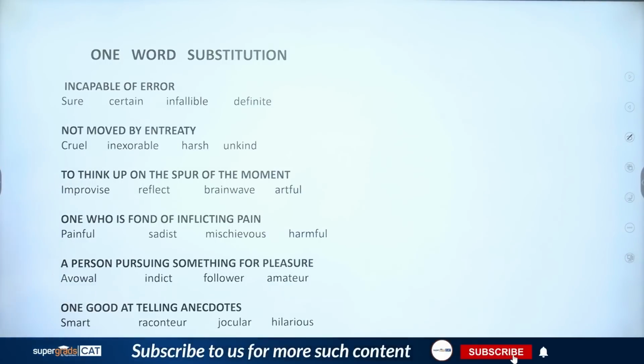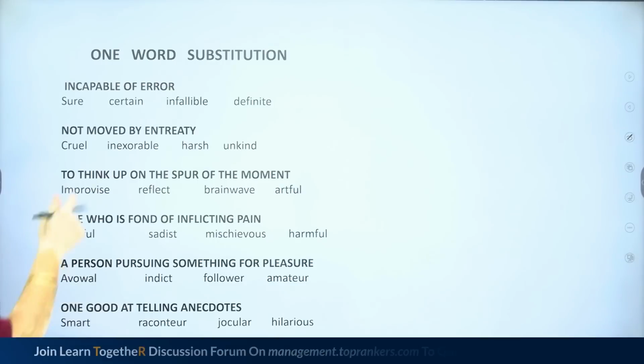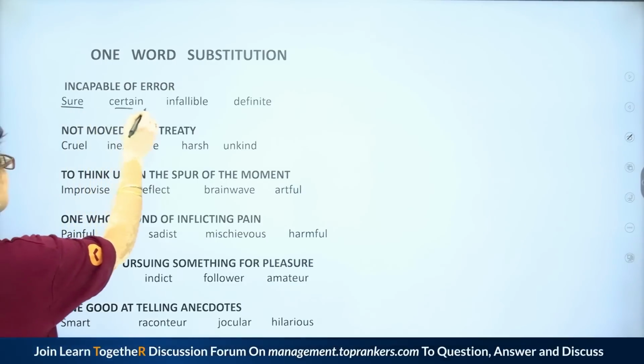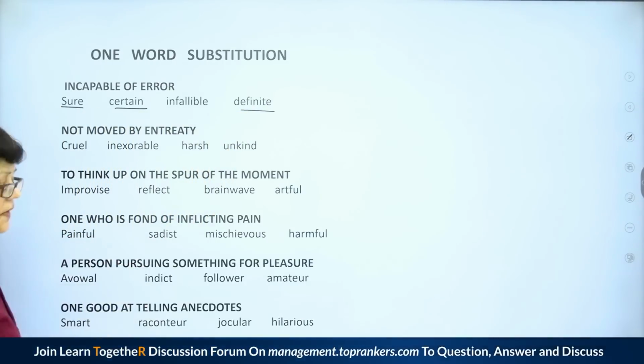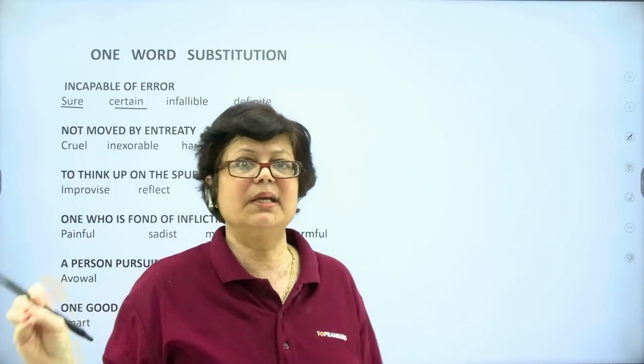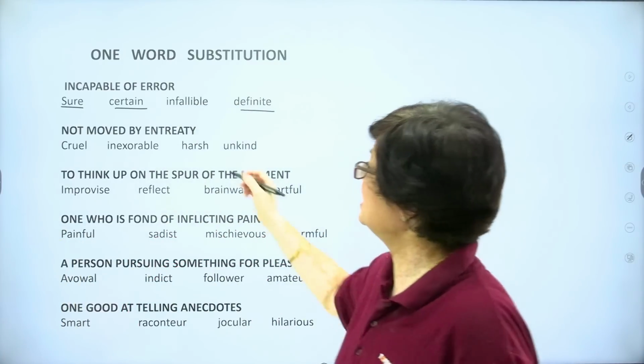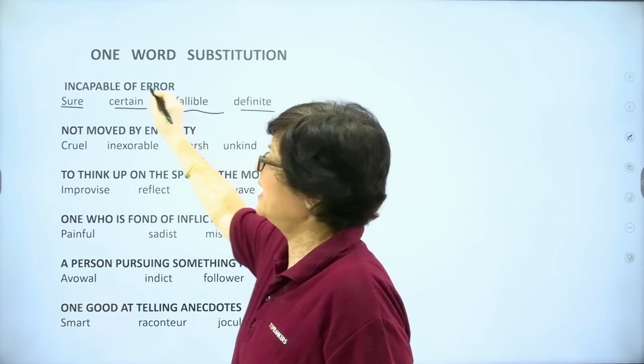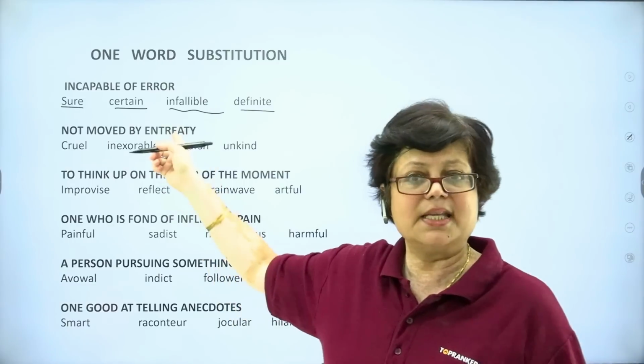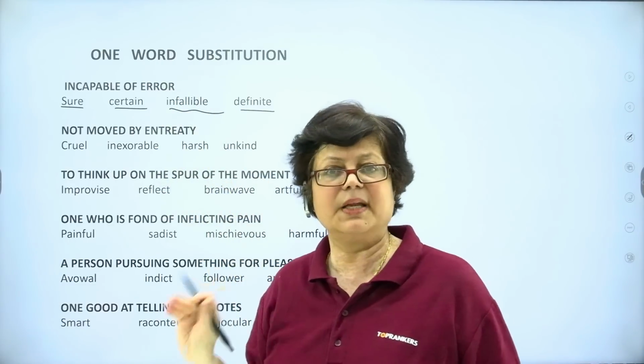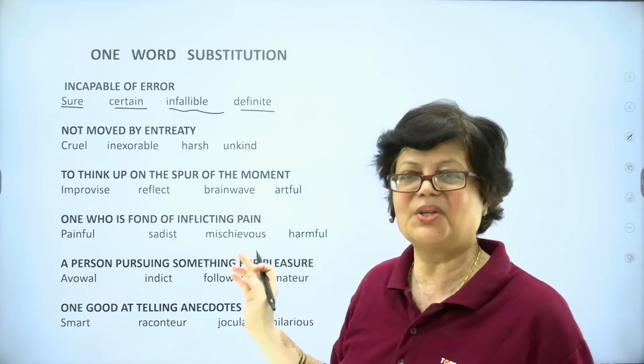The options are sure, certain, infallible, definite. Now you can see sure, certain, definite have a similar meaning, but the word infallible has the correct meaning with which this phrase can be replaced.